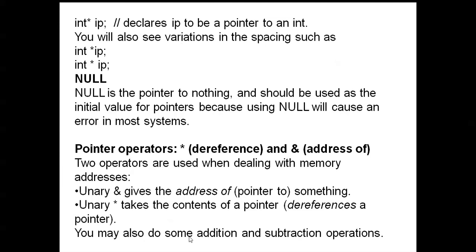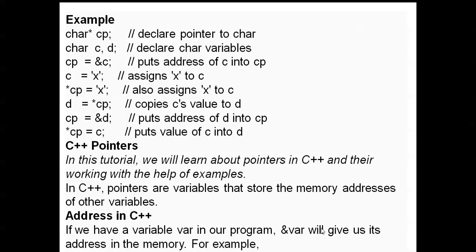There are also addition and subtraction operations, and you can see an example. char *cp is a pointer variable, and c and d are normal variable declarations. cp stores the address of another variable c. c is assigned a value x, and *cp then also has value x. Then cp = &d and *cp = c. Here it printed the address of a pointer.